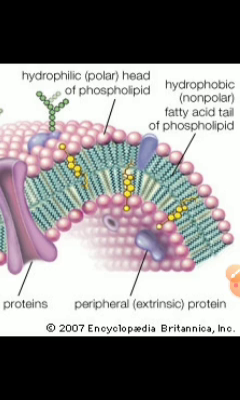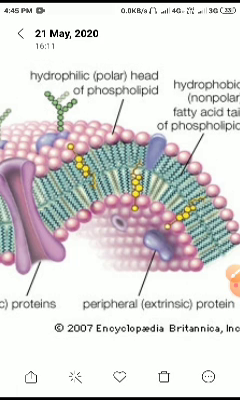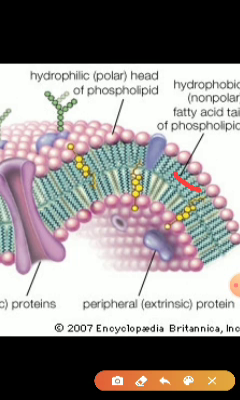This is the fatty acid tail of the phospholipid, which isolates the water, while this phospholipid head absorbs the water. Inside it, this phospholipid layer isolates the water.